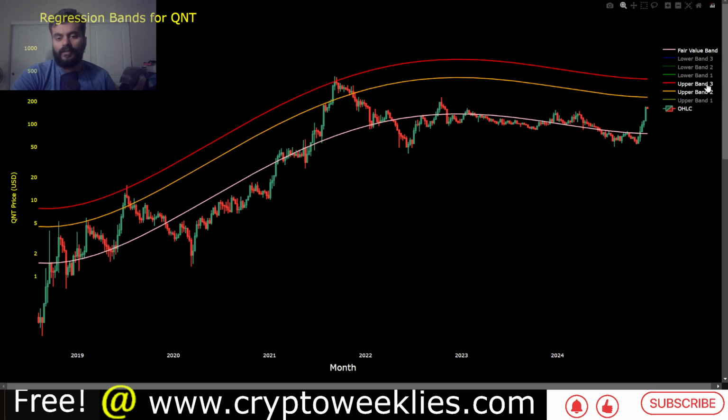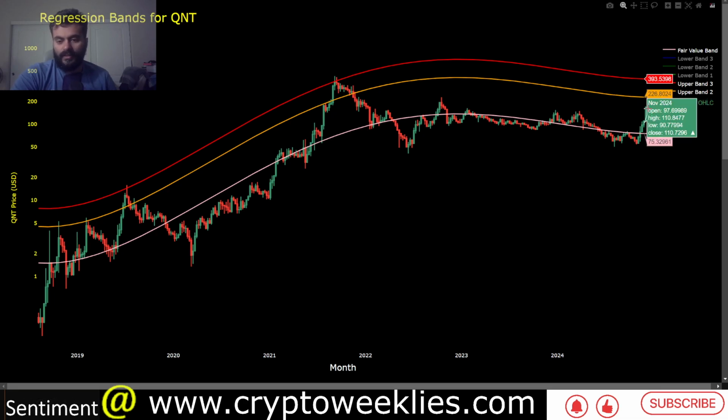The 3 standard deviation level is coming in at around $392 for Quant. So unless a mean reversion occurs at any point, a straight line up would basically mean Quant would take several months to years to cool off if the prices were to go to about $392 in the coming few days.